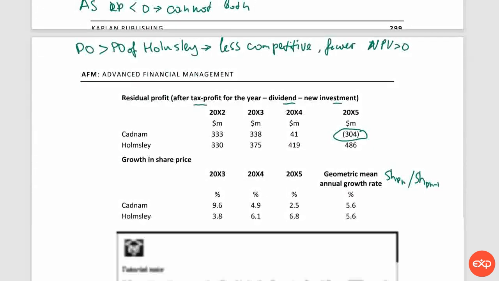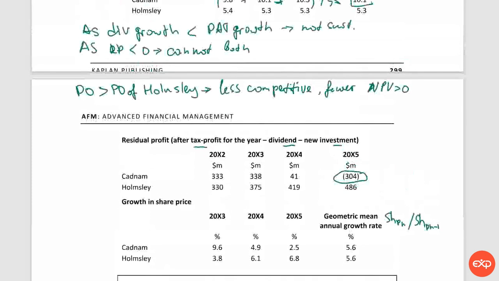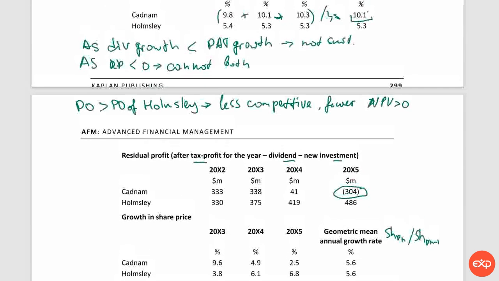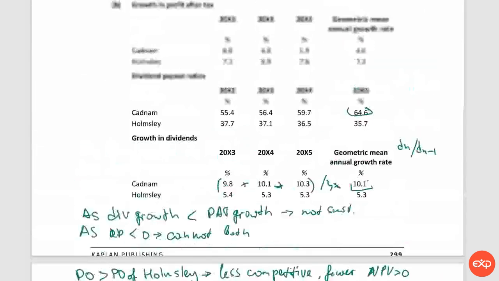Yeah, we haven't commented anything on share price. It's not falling, but it's growing by a much smaller rate, and the growth in share price actually falls, whereas growth in share price for HOMC increases. And we can see that the investors prefer HOMC before Cadnam, even though Cadnam provides higher dividend growth.